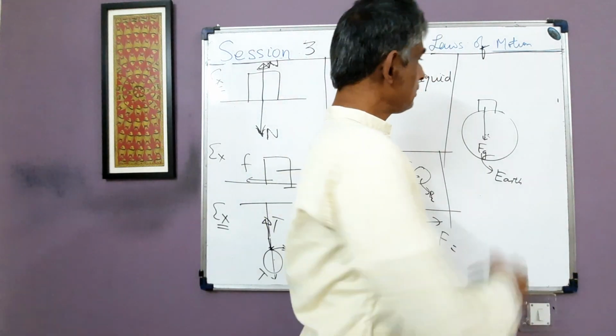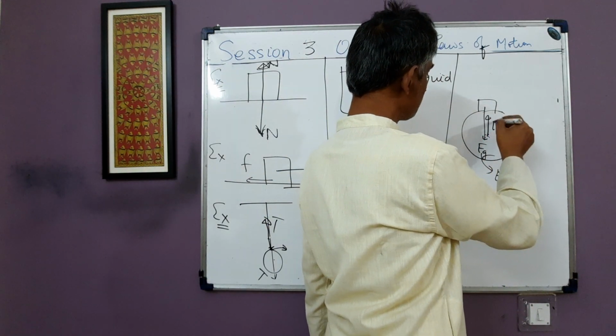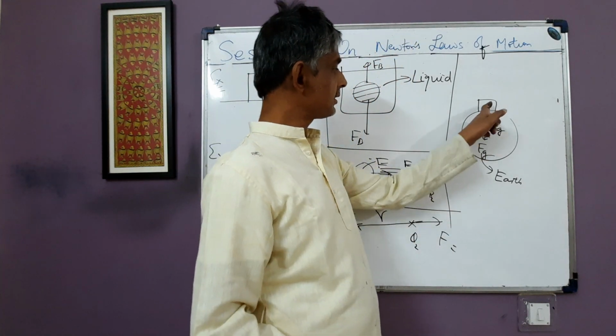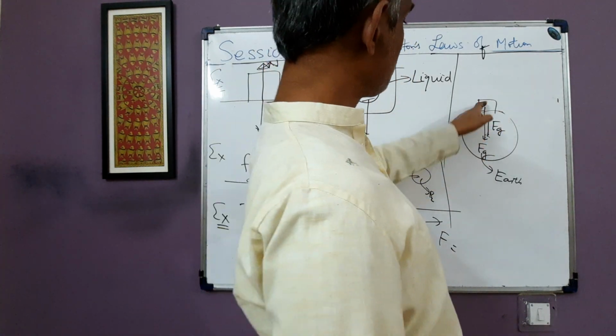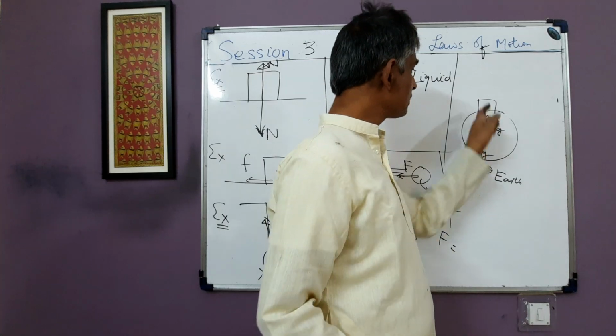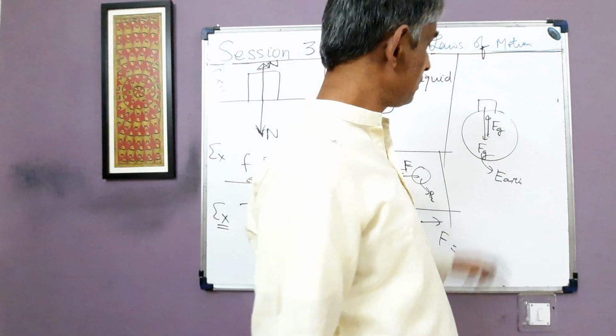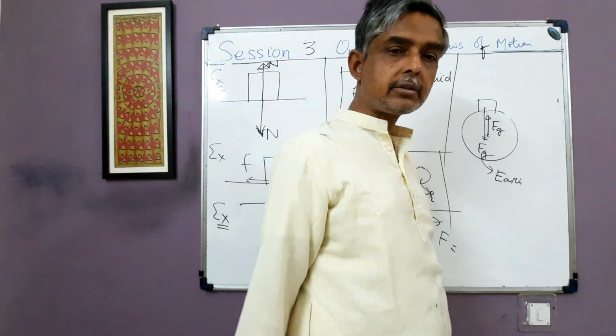By Newton's third law, this block exerts an equal and opposite force Fg on the Earth towards itself. So the Earth exerts a gravitational attraction force Fg on the block, and by Newton's third law, the block exerts a gravitational attraction force Fg on the Earth in the upward direction. They are examples of an action-reaction pair.